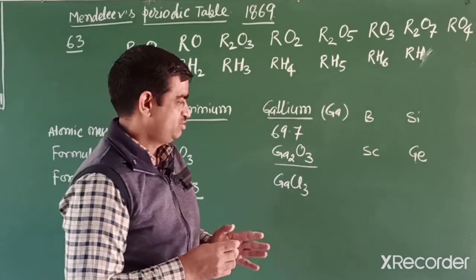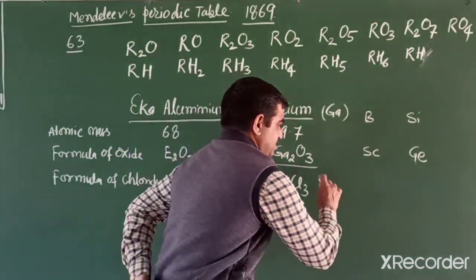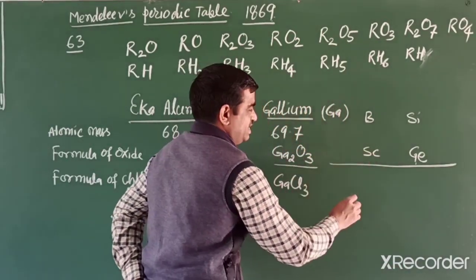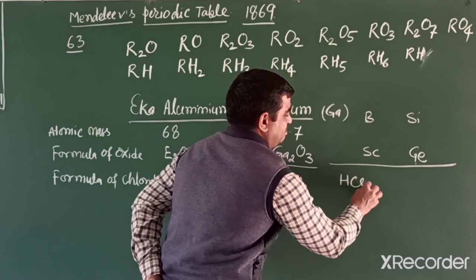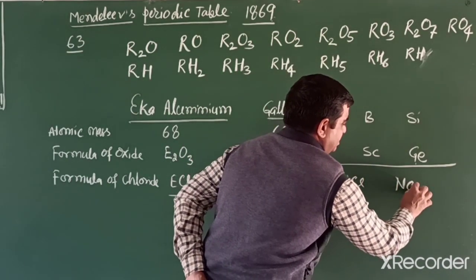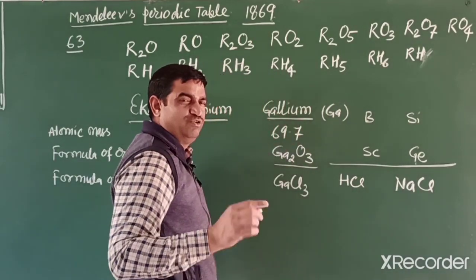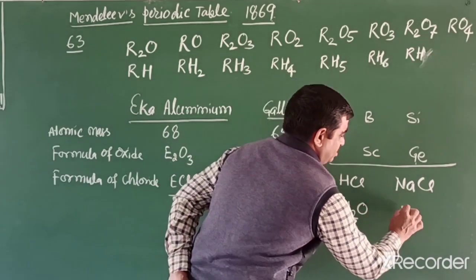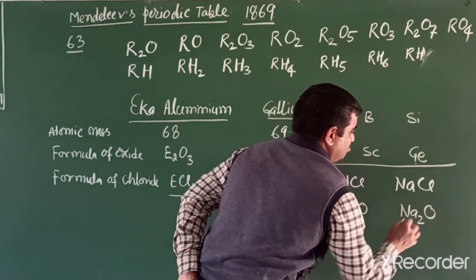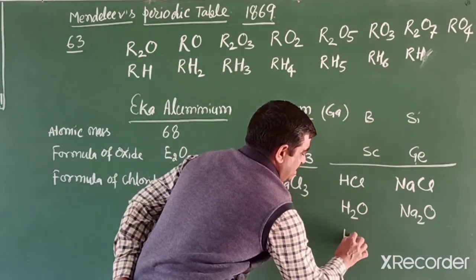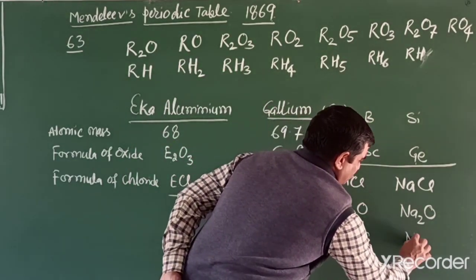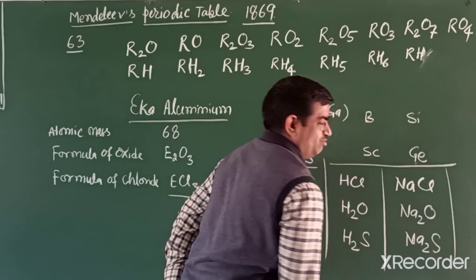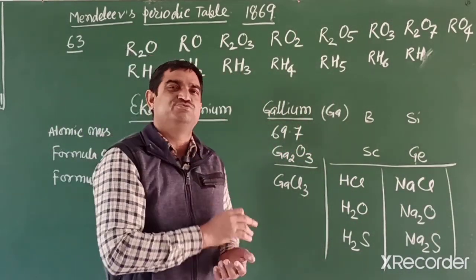Why? Because the hydrogen formula is similar to the sodium formula. With chlorides, HCl and, for sodium, NaCl. Formula with oxygen: for hydrogen H2O, and for sodium Na2O. Formula with sulfur: H2S, and for sodium Na2S. So these two formulas are similar, so hydrogen was placed in the first group.